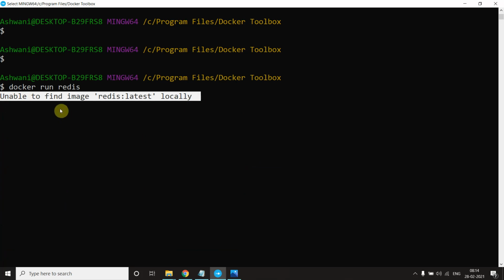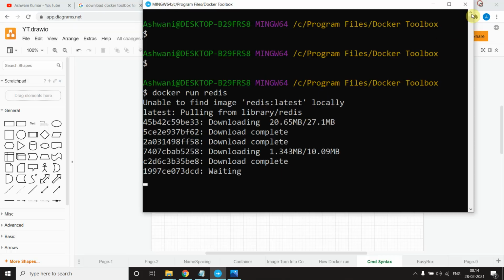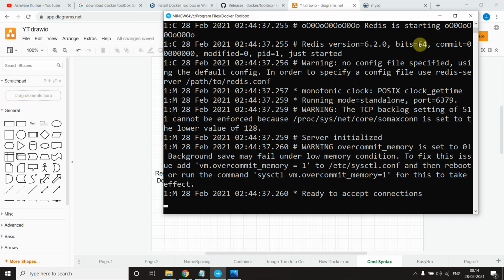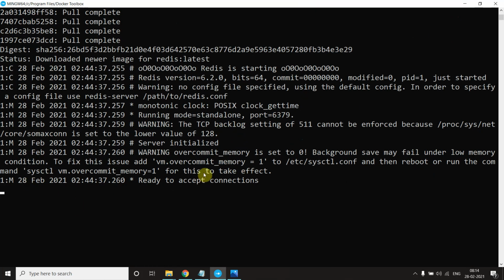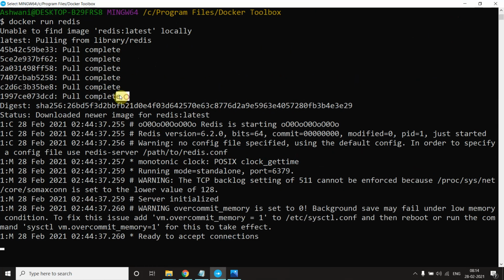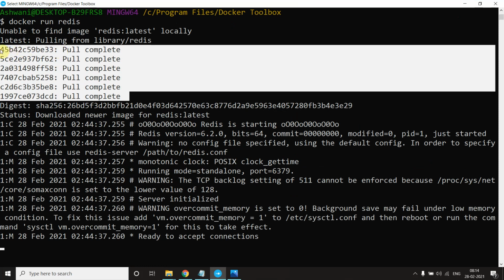So give it time, it will download and execute that redis container. It's pulling a few things here, each with an ID, pulling from library redis.